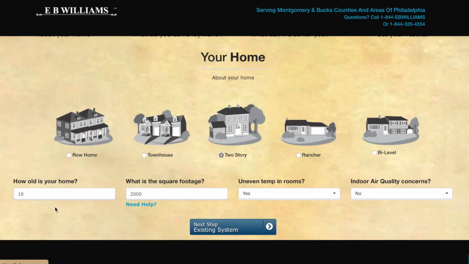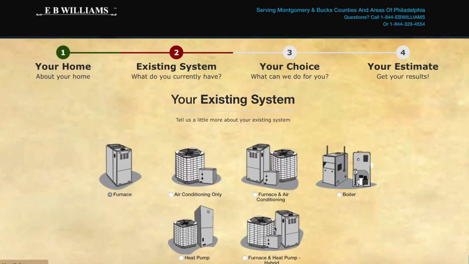Your next step is to fill in a few other details about your home, the age of your home, the square footage, whether or not you have uneven temperatures in your rooms, and whether or not you have air quality concerns. Your next step is to select the existing type of unit you already have, where it's located, and a few other details.